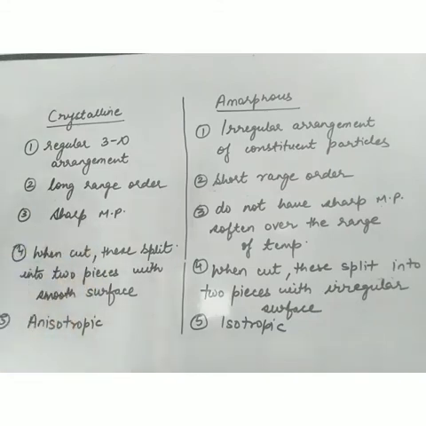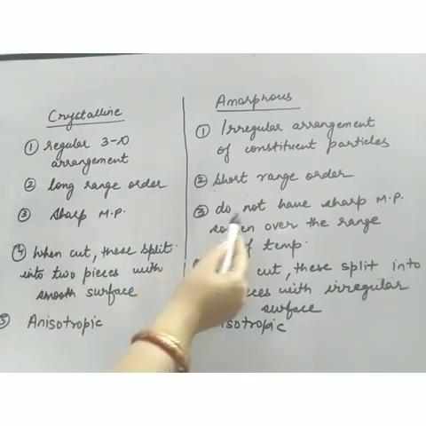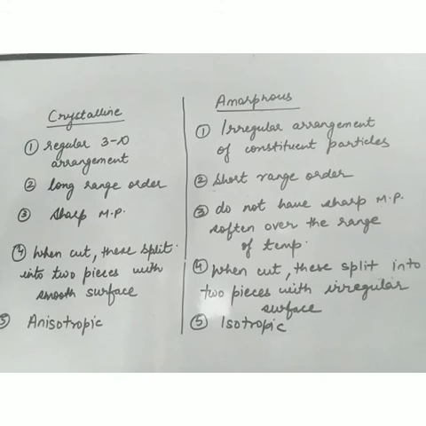Crystalline solids have a sharp melting point, and amorphous solids do not have a sharp melting point. What happens when we heat any amorphous substance? It becomes soft. It will not melt. For example, when you heat plastic, what will you find?